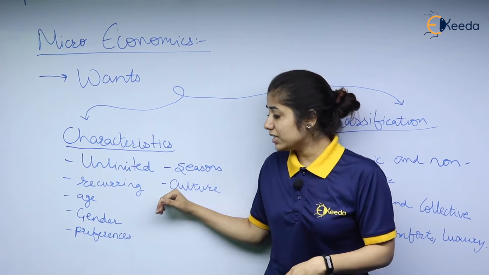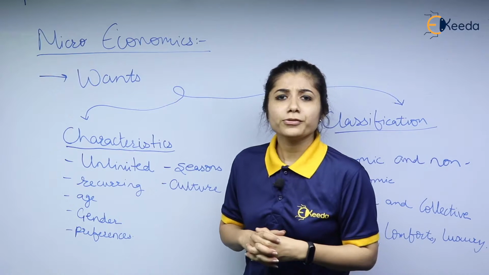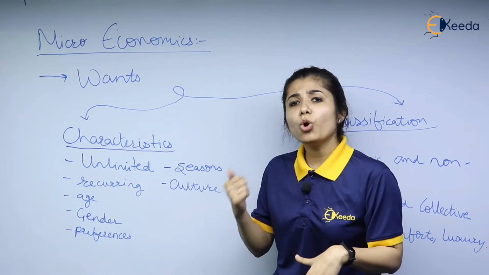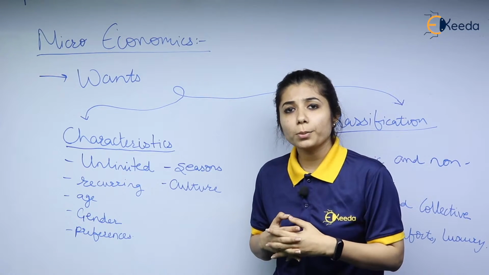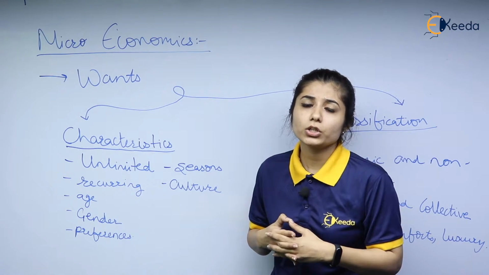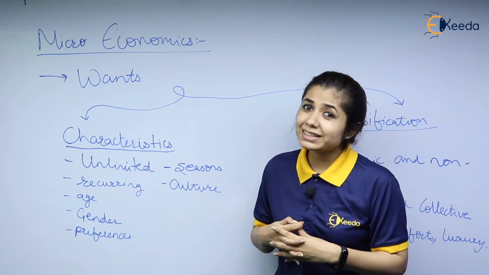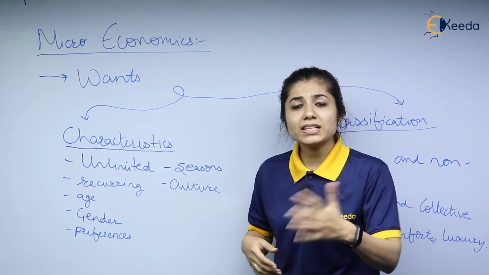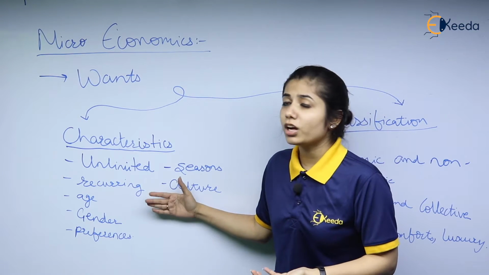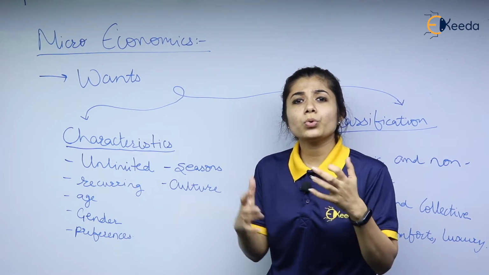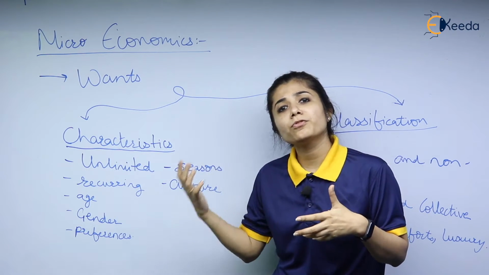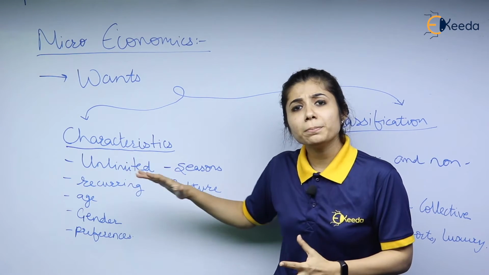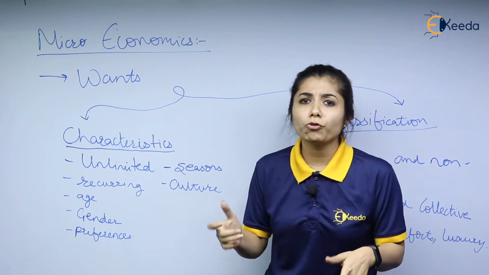And the last but not the least is culture. We all follow different cultures. Therefore, culture impacts wants on a large scale. As per Hindu Dharma, we all know that the cow is considered to be mother. Bacon is not eaten in India, but it is eaten in the rest of the world. The reason it is not eaten in India is because of the culture of our country. Therefore, in different places, in different ways, culture is affecting the wants of the people. So, these are the basic things that affect the wants of people.